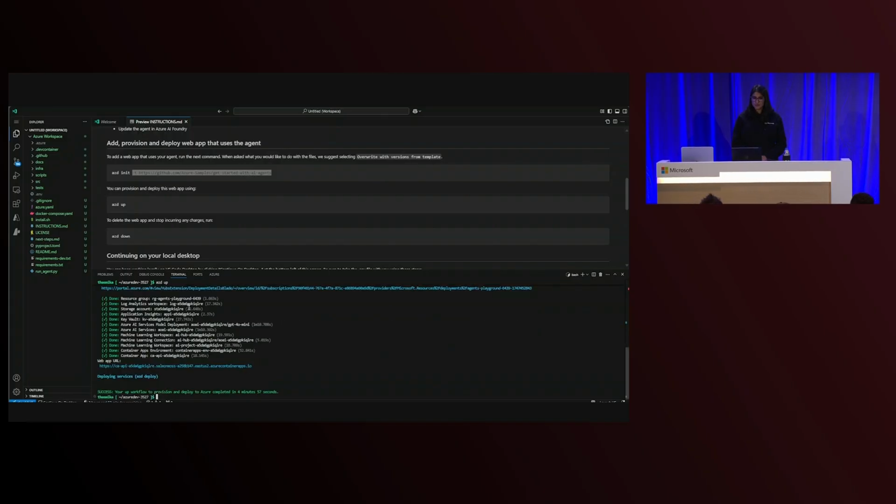And what it's produced is a web app URL, and if I click that, I'd be able to see an application that uses Sora.